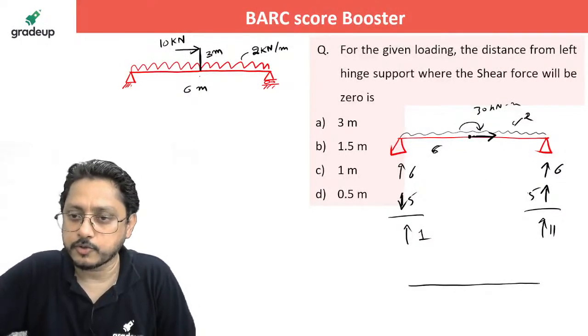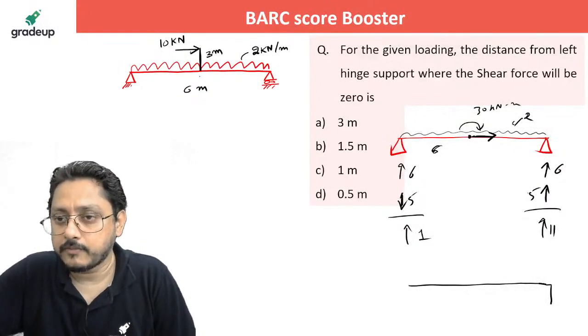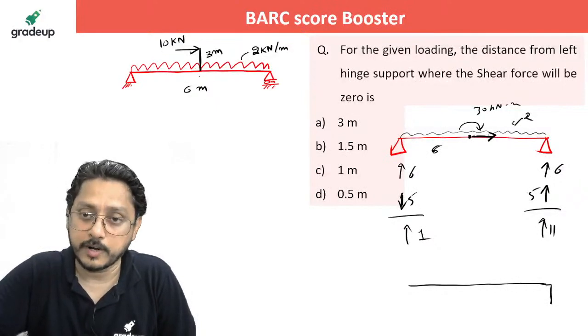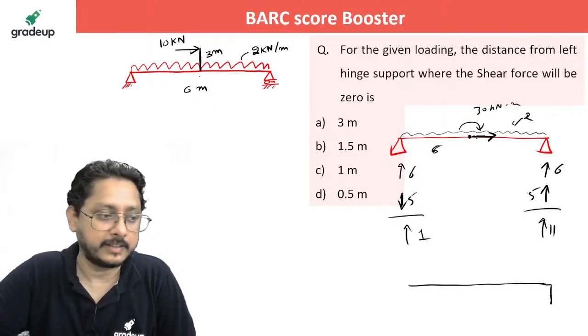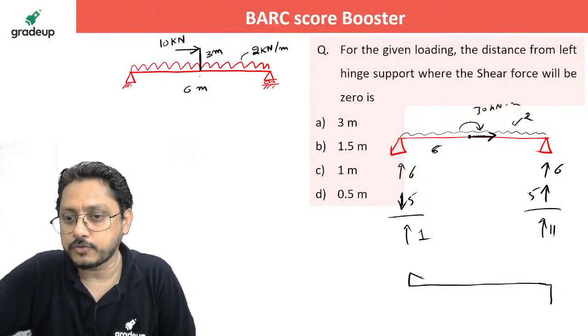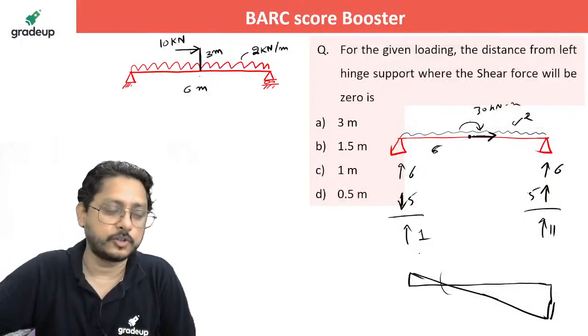If you draw the shear force diagram, here you have a negative 1, that is 6, right? And from here to here you have a UDL. Along with the UDL, one should understand that you have a moment and axial, they are not going to disturb your shear force diagram. Here you have a 1. So of course somewhere here only your shear force is going to be 0.